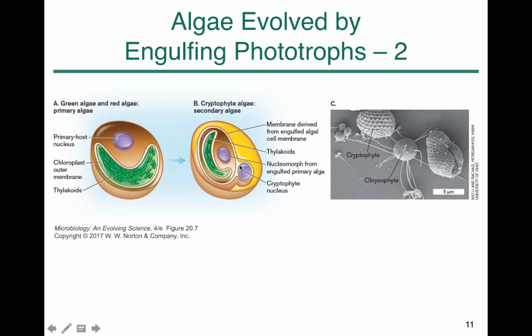As you can see, this is the original nucleus, and this is the additional membrane capturing the chloroplast and the nucleus, probably from the algae that this large cell has engulfed. So the secondary algae looks like it's not a completely merged endosymbiosis of the chloroplast or photosynthetic microorganism with the large cell.